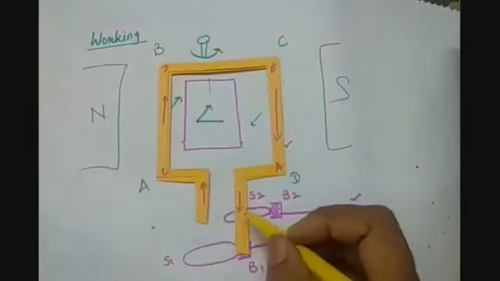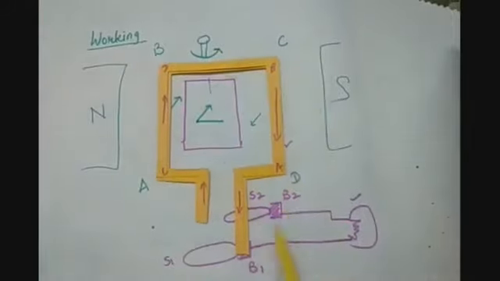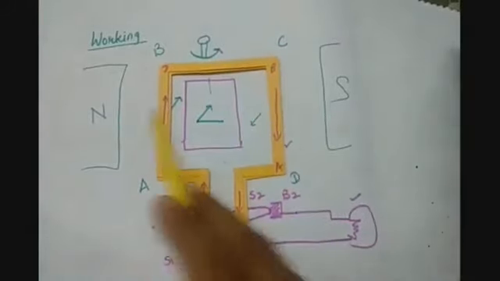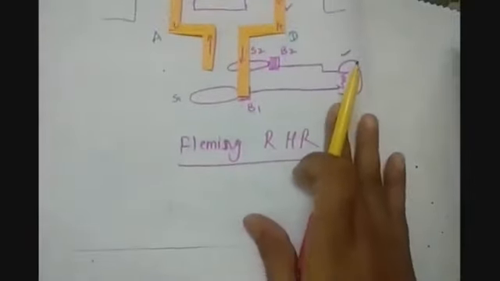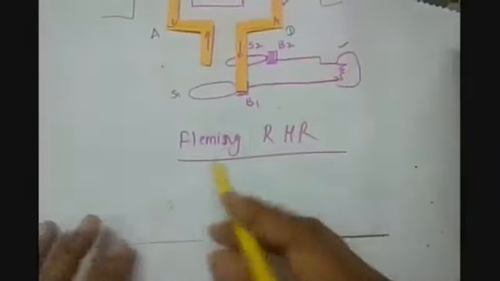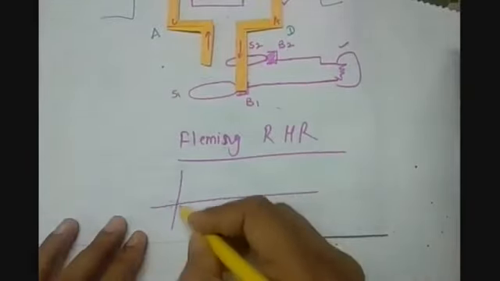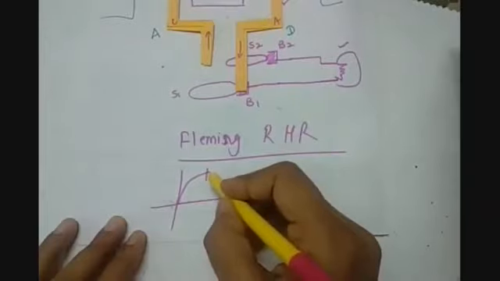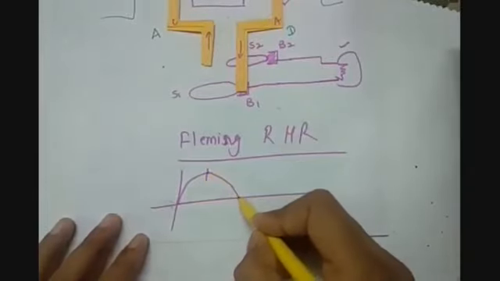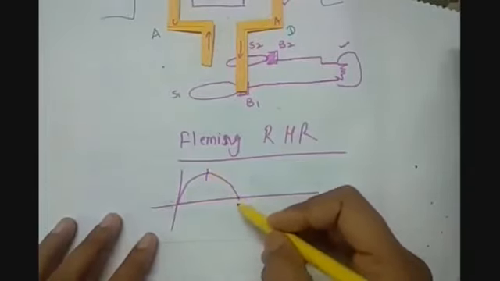First it was flowing from A, B, C, D, and now it is flowing from C, D, B, A. Then the current generated in the AC generator will be in this way. First it will increase, then it will reach its maximum point, then it will reverse its direction. So this is the first half.